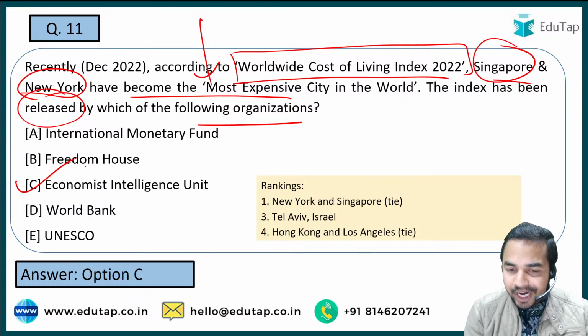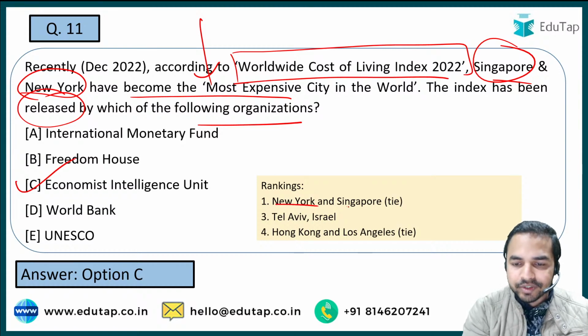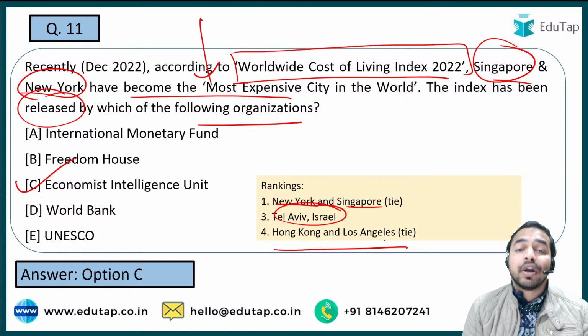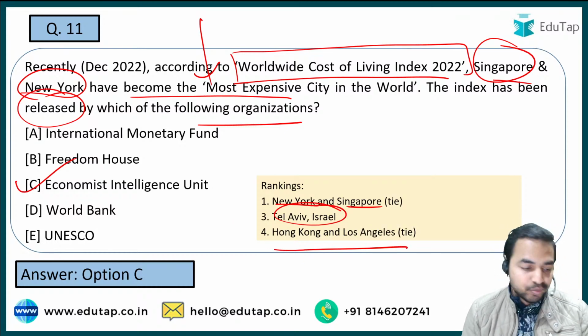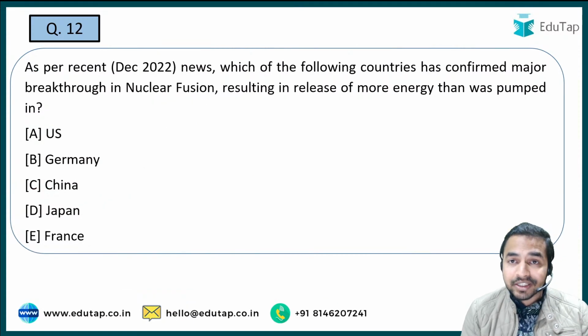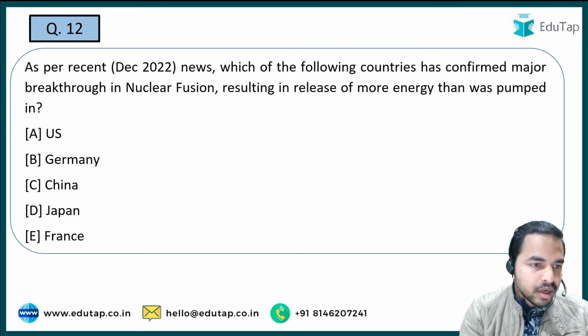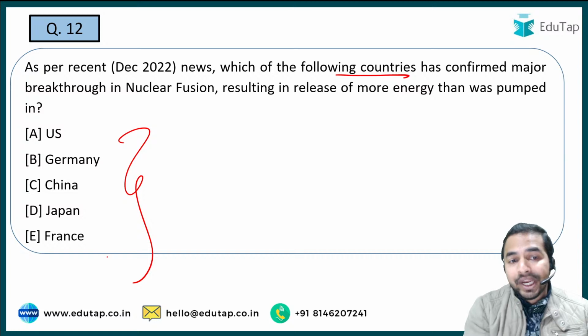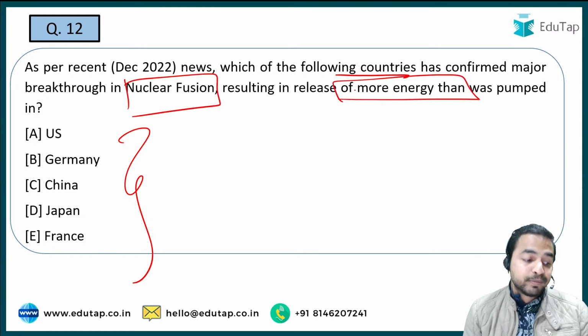So here you can see that on the top position it was New York and Singapore, followed by Tel Aviv in Israel, and Hong Kong and Los Angeles, which once again have tied on the fourth position. I hope this is clear, guys. Absolutely right. Nilesh, Shashwat, you have given the right answer. Let's move on to the next question. So which of the following countries has confirmed the major breakthrough in nuclear fusion resulting in release of more energy than was pumped in?